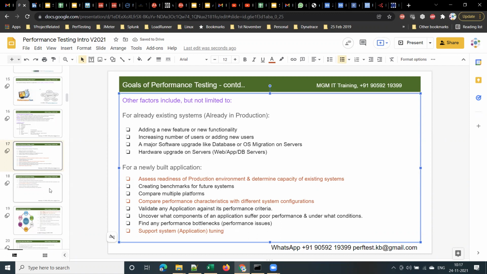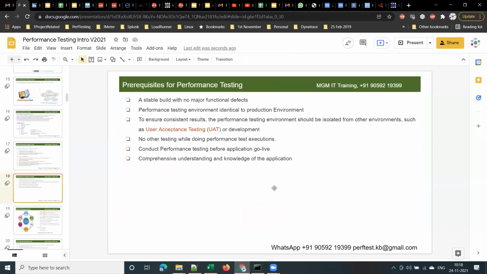Clear, guys? Now, you should remember at least 4 to 5 out of these. So here you have 4 and here you have around 7, I think 8, right? So you have 4 plus 8, 12 scenarios in which we do performance testing. I don't think remembering 4 to 5 is an issue. If you understand the concepts, you will remember most of them. All right. So now let's understand what are the prerequisites for doing performance testing.